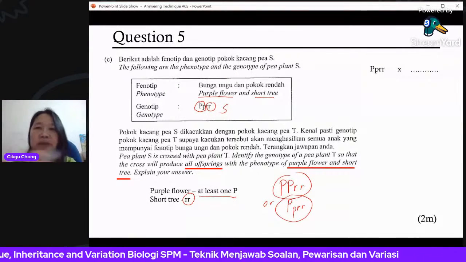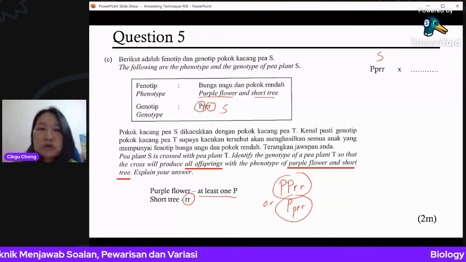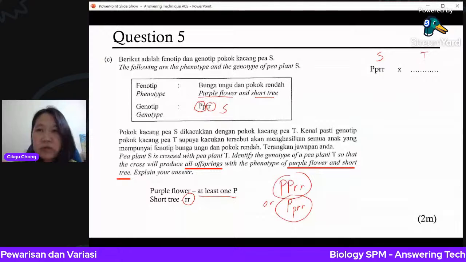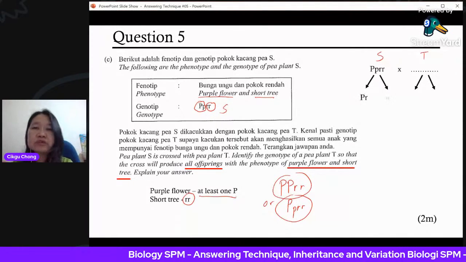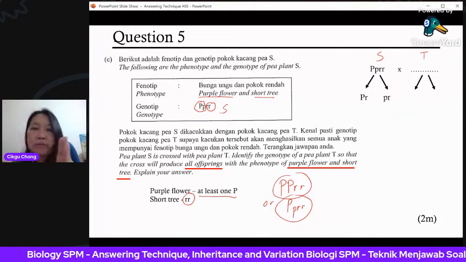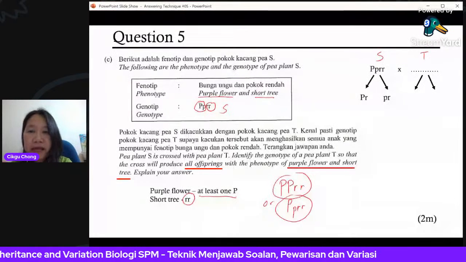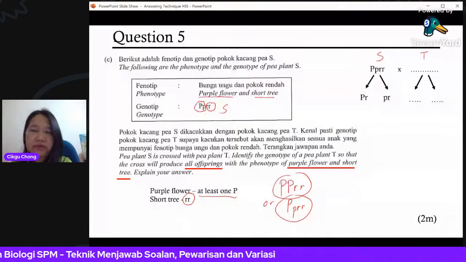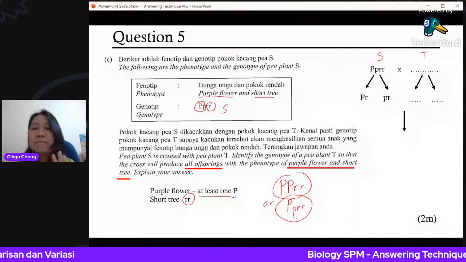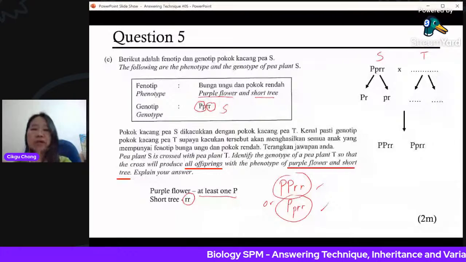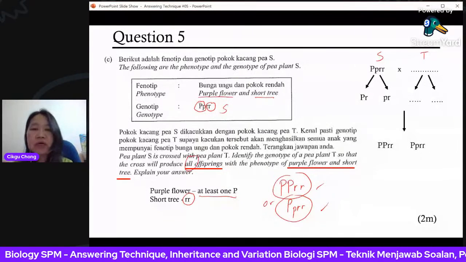You know that S is big P, small r. But you do not know what your T is, right? All right, never mind. You know that your S can produce this kind of gamete: big P, small r, and small p, small r. And you don't know about these 2, so leave it first. Then you already know that your offspring must be these 2 types only. You cannot have others. That's how all have purple flower and short tree.